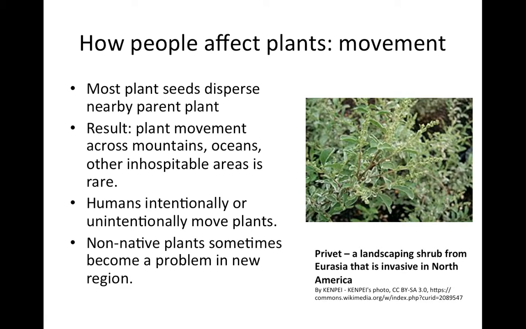Finally, people can affect plants by moving them. So most plant seeds disperse nearby the parent plant. What I mean by nearby varies from species to species. For some plants, this could be just a few centimeters. For other plants, this could be on the scale of kilometers or miles.